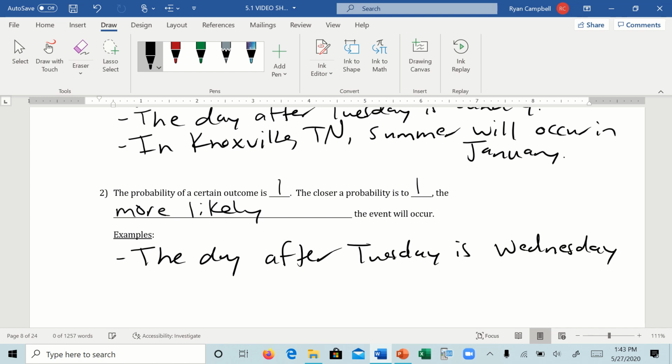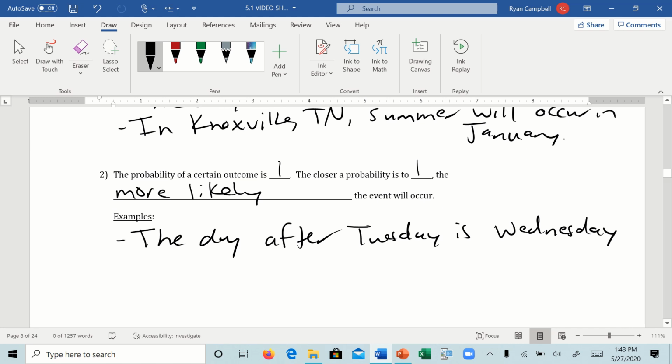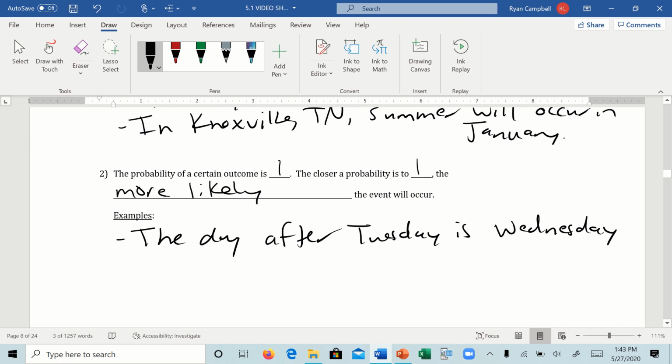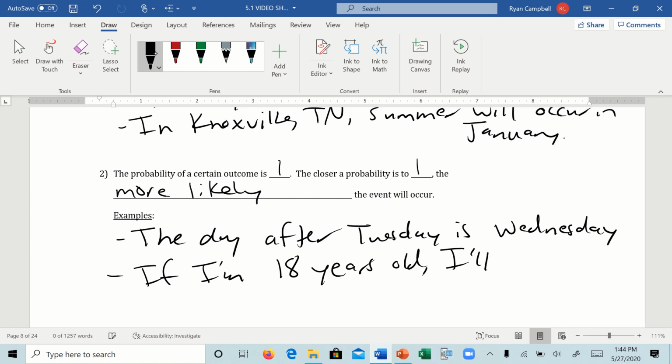That always occurs. That's how the calendar works. We could say, if I'm 18 years old, now I'll turn 19 on my birthday. Right? Again, that's just how dates work.